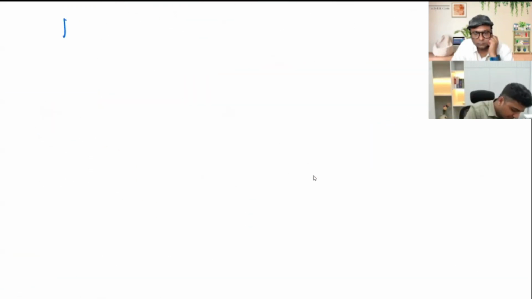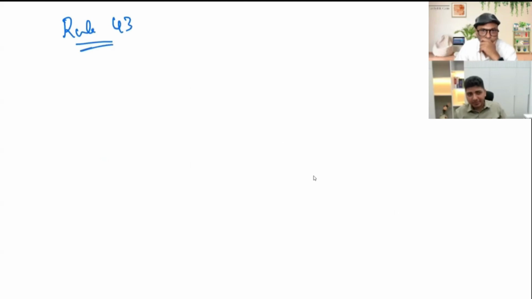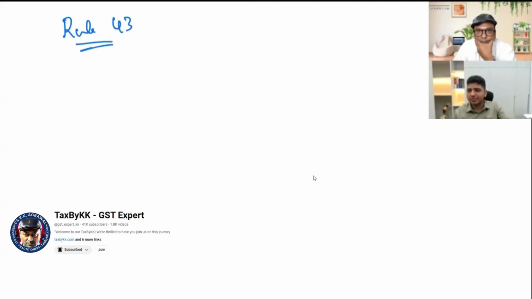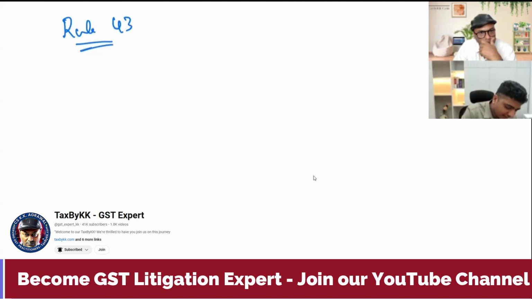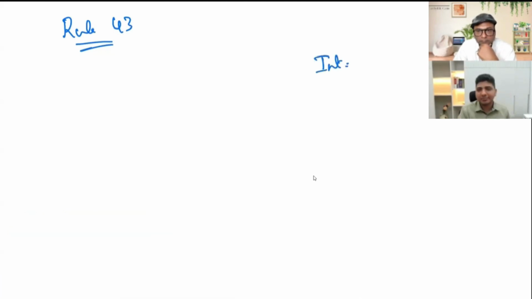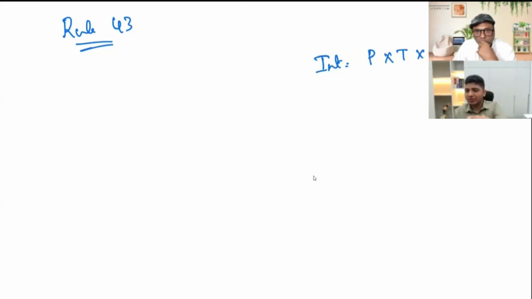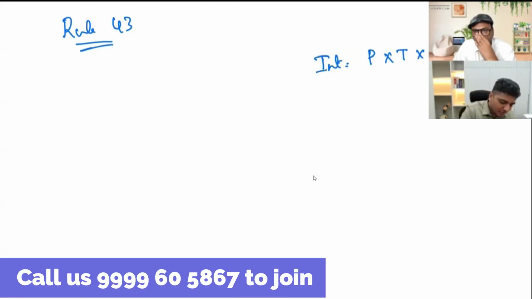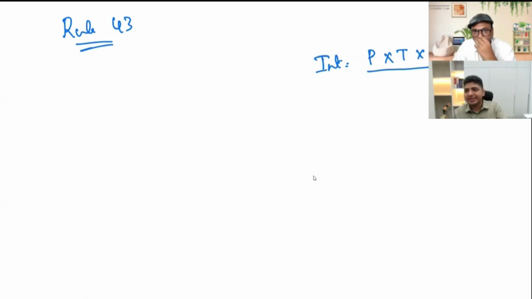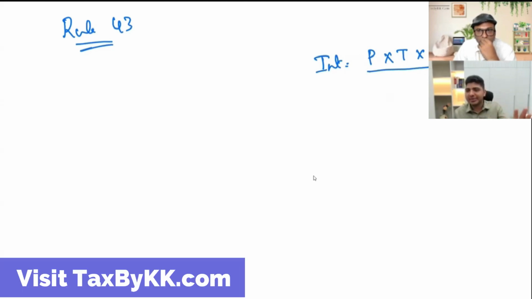Yeah. Sir. For example, Rule 43 of the CGST Rules, जो ITC reversal के बारे में बोलता है as far as capital goods. But before jumping into Rule 43, because that is one of the most complicated pieces, let us say, how do we compute interest? In normal parlance, हमको principal पता होना चाहिए, हमें time पता होना चाहिए, हमें rate पता होना चाहिए. Only then we will get to know what is the interest. So if the law wants you to arrive at interest, it has to tell how do you arrive at P, T and R. Principal क्या है, time क्या है, rate क्या है.